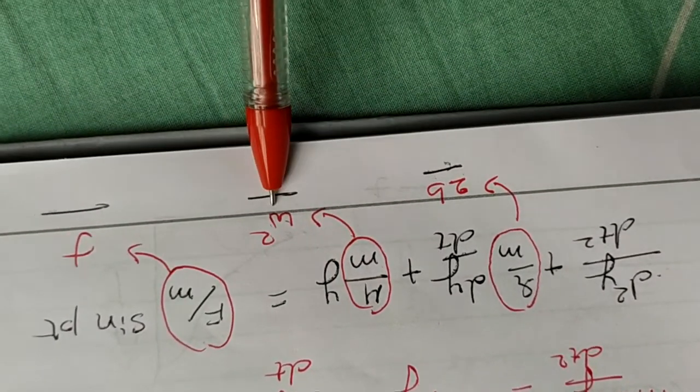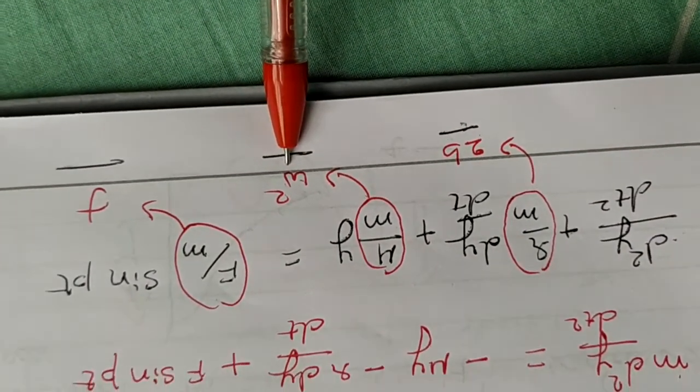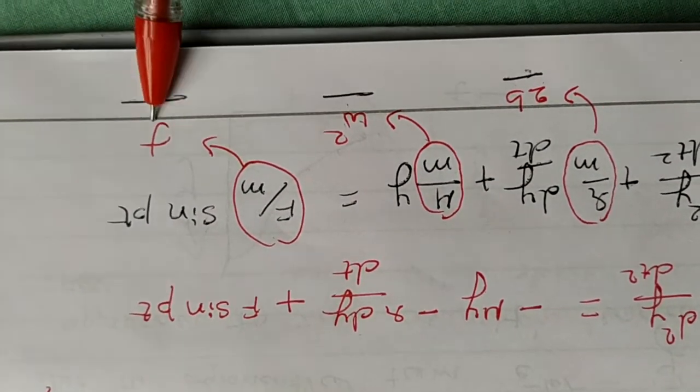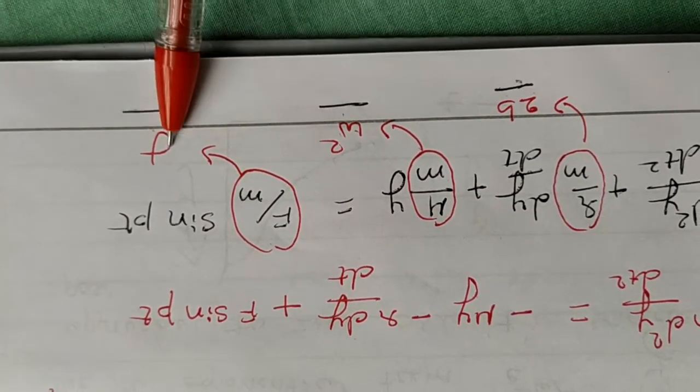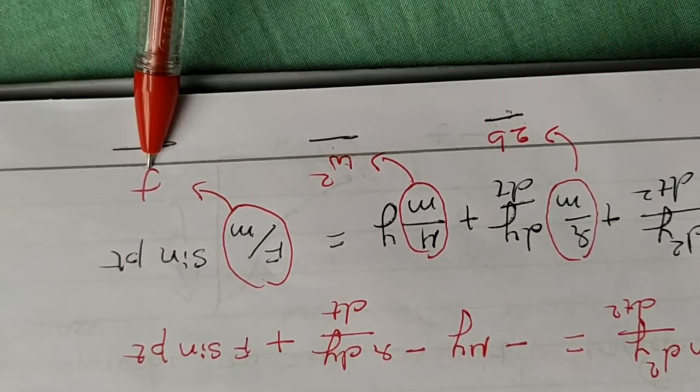So mu by m you have taken as omega square, in the previous derivation also. This f divided by m you have to take as small f there. So you can substitute it later. F divided by m should be taken as small f.